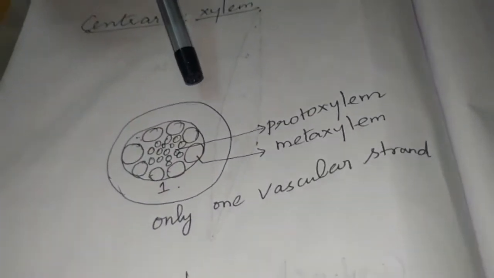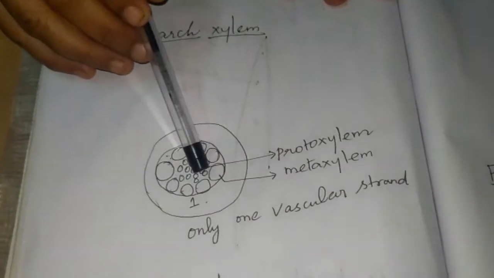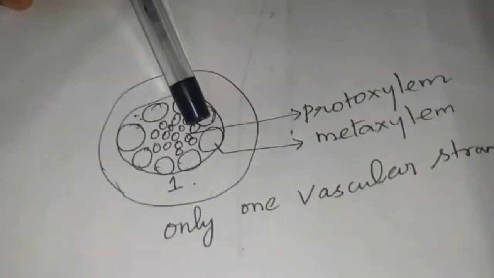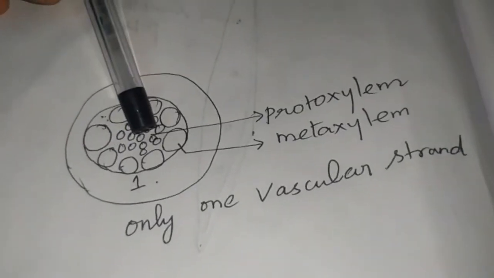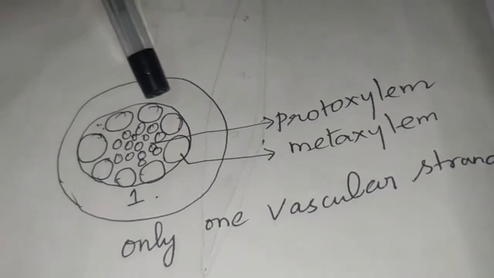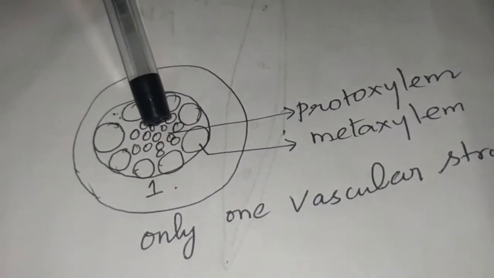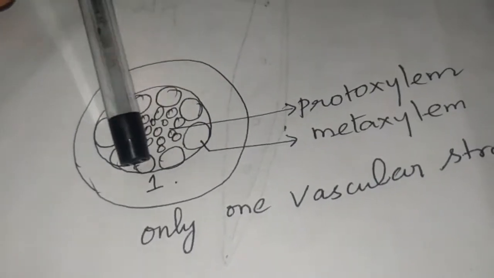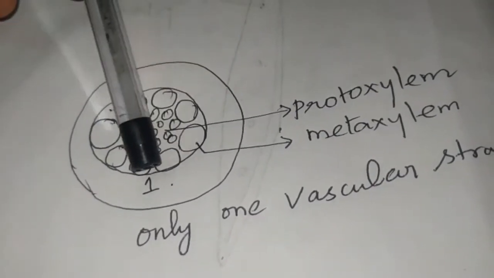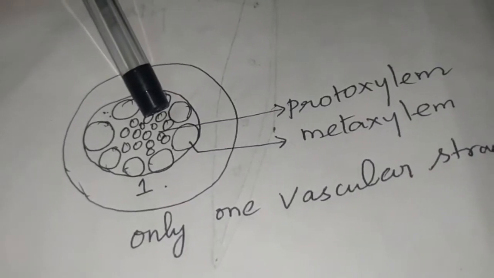The third type of xylem is centrarch. In the centrarch xylem, the smaller protoxylem is present at the center, whereas it is surrounded by the larger metaxylem. Such a type of xylem is called centrarch xylem.